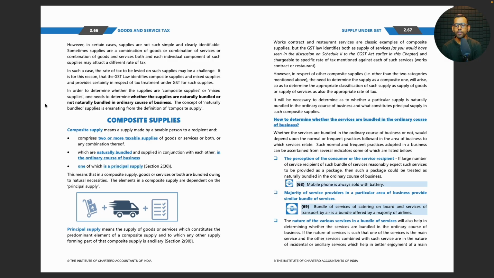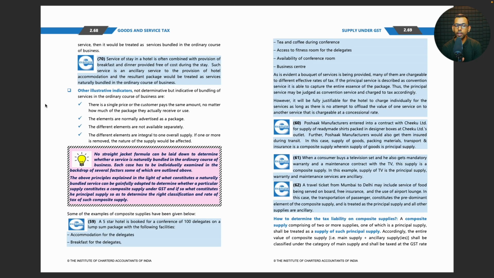in a bundle of services will also help in determining whether the services are bundled in the ordinary course of business. If the nature of services is such that one of the services is the main service and the other services combined with such service are in the nature of incidental or ancillary services which help in better enjoyment of the main service, then it would be treated as services bundled in the ordinary course of business.